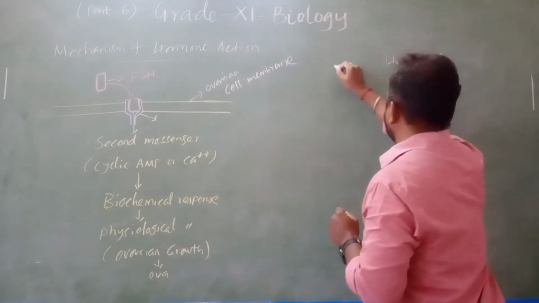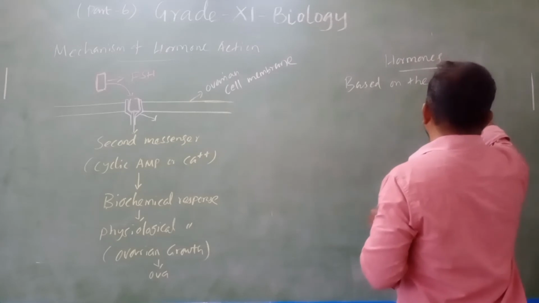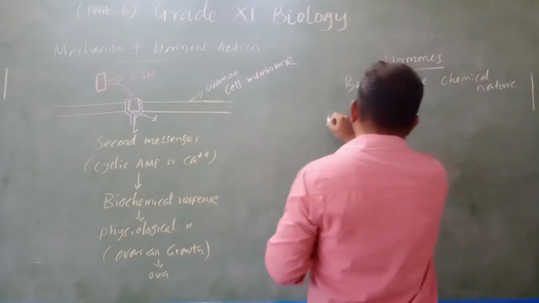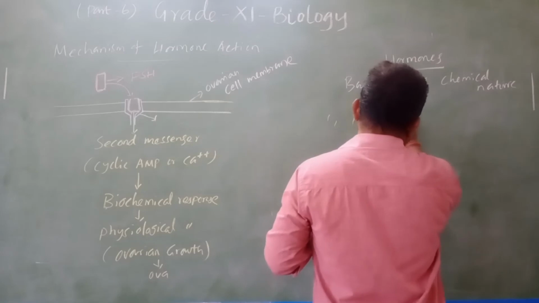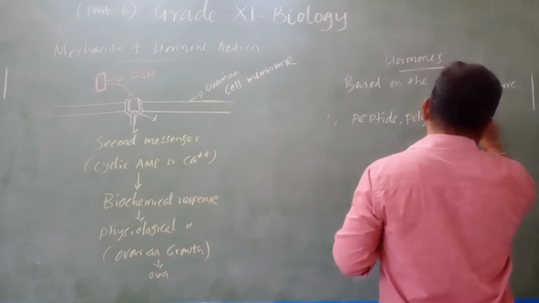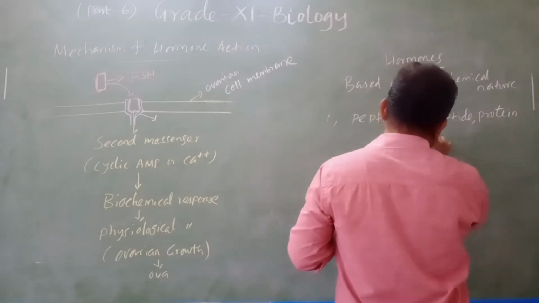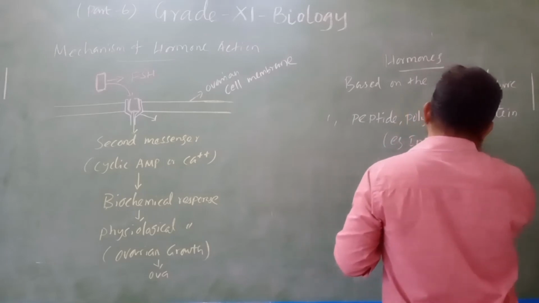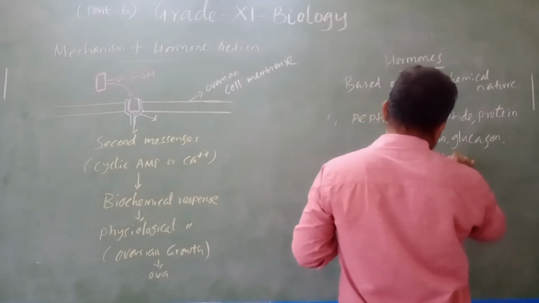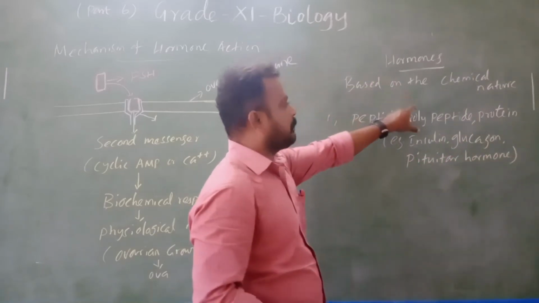based on the chemical nature. One is peptide, polypeptide, protein hormones. Examples are insulin, glucagon, pituitary hormone.